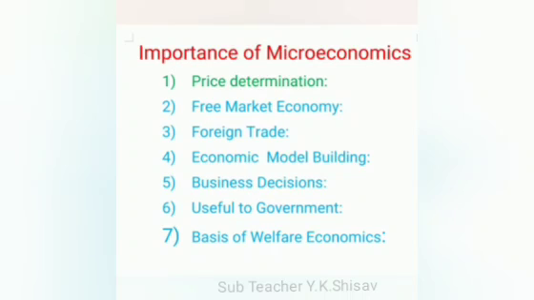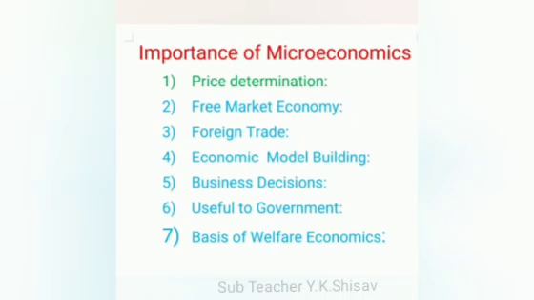Also, it explains the process of allocation of resources for the production of various goods and the allocation of total production among the various consumers. In simple words, microeconomics explains how the prices of different products and various factors of production are determined. For example, the price of cotton, cloth, rice, cars, and thousands of other commodities are determined.